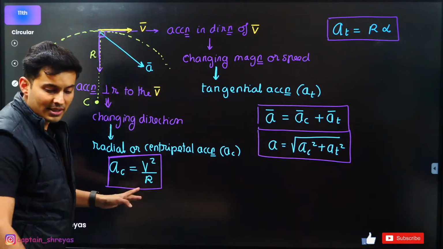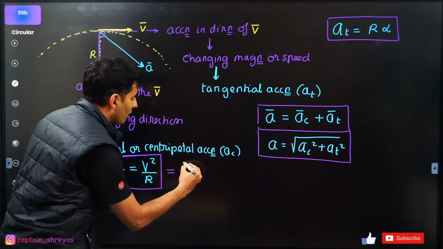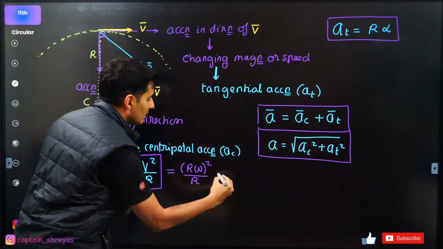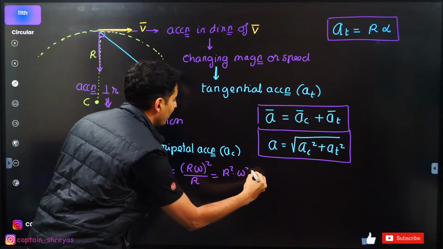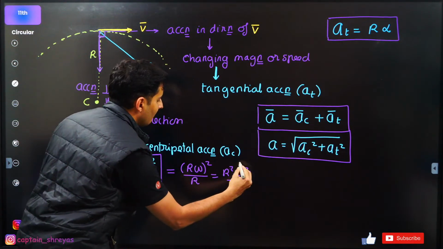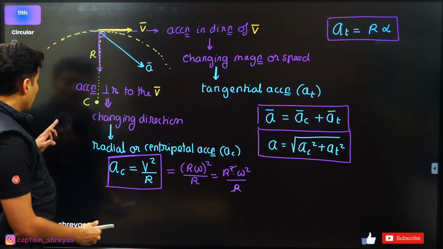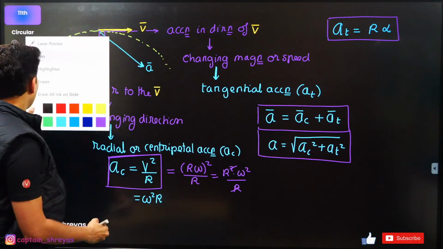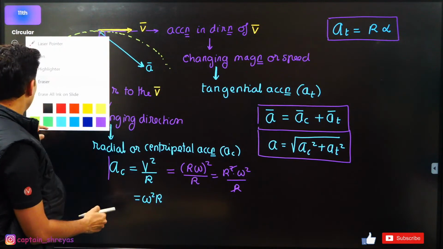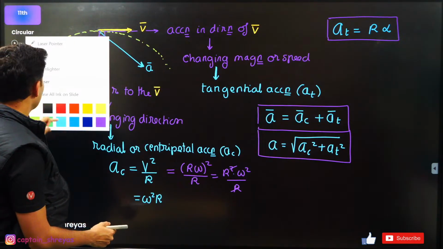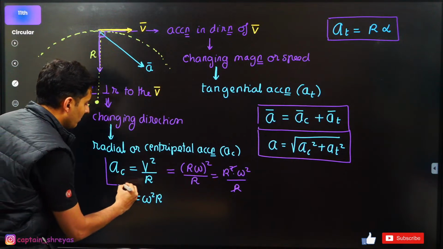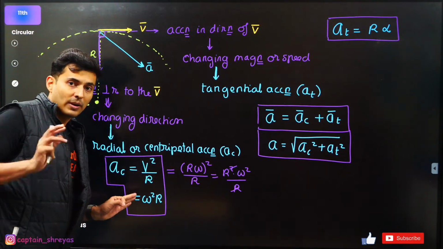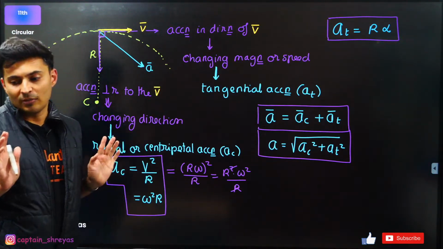You can also use v is r omega. Just put r omega over here, square it and divide it by r. So this will become r square into omega square divided by r. One r gets cancelled. So finally, you will also get a c is nothing but omega square r. So I have two formulas for centripetal acceleration. Either use this or use that. It's completely up to you guys. v square by r, speed square by r, or angular speed square times r.